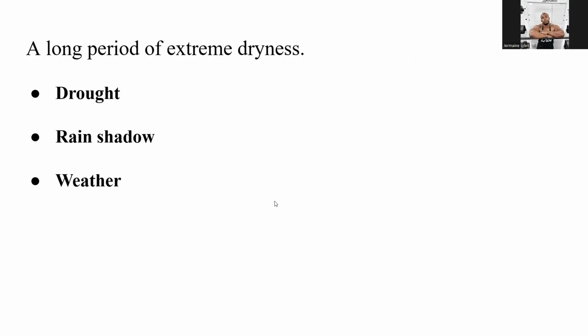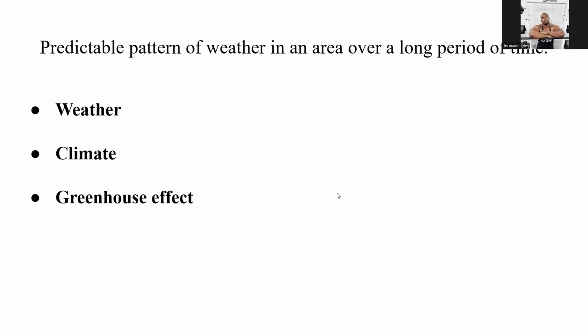A long period of extreme dryness is called a what? We're talking about dry, so it can be a rain shadow. And we've already given the definition for weather. We're talking about a drought. A drought.